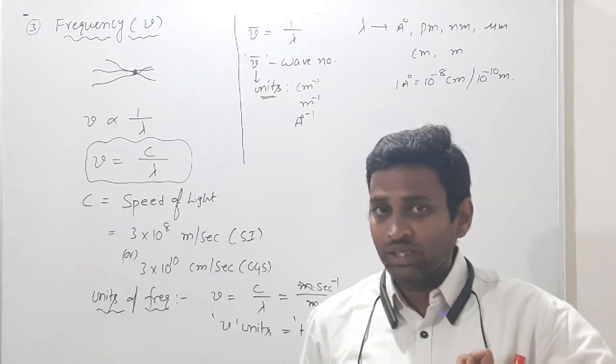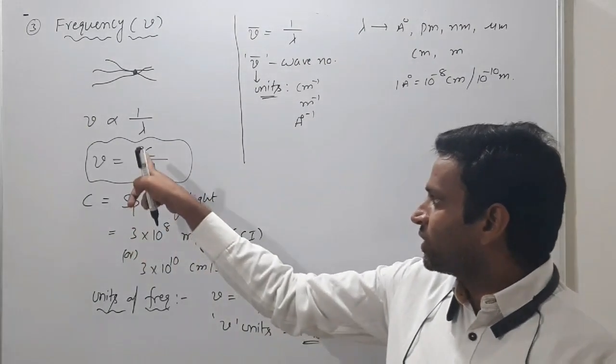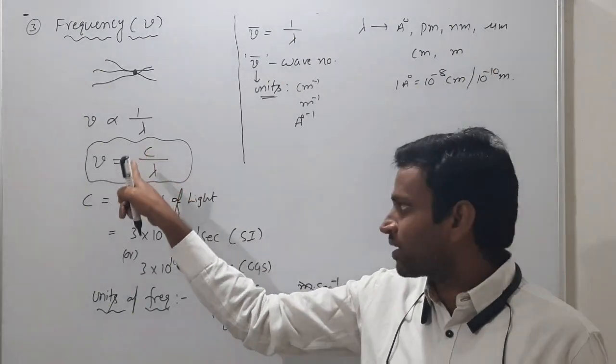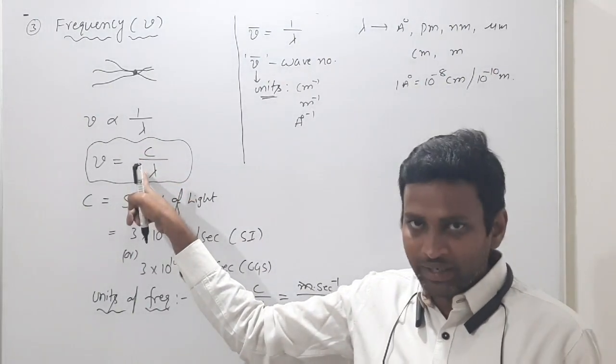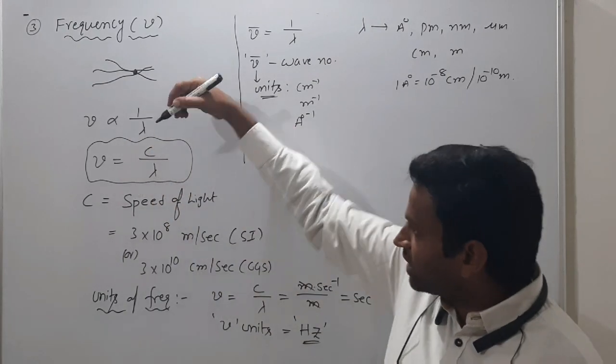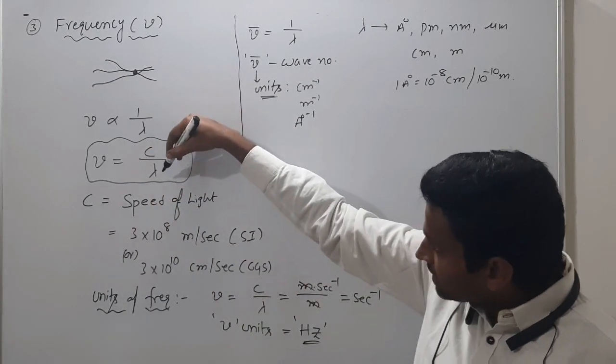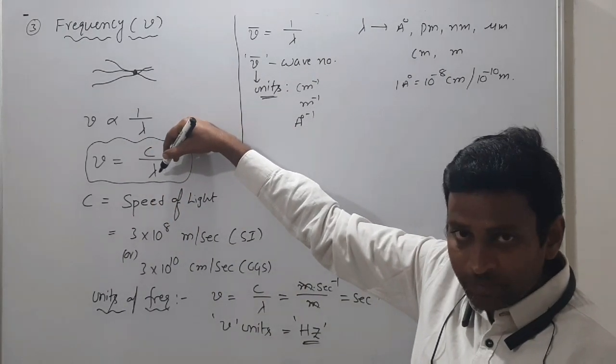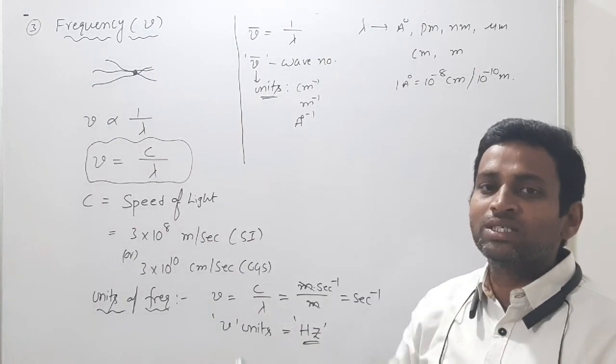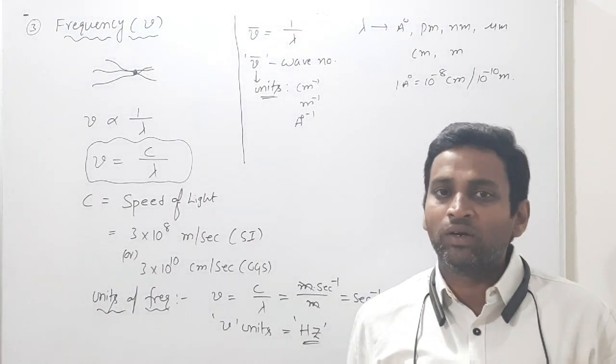One more thing, for solving numericals: if c is in centimeter, lambda should be in centimeter. If c is in meter, the wavelength also should be in meter. Even if they give it in angstrom, you must convert into centimeter or meter.